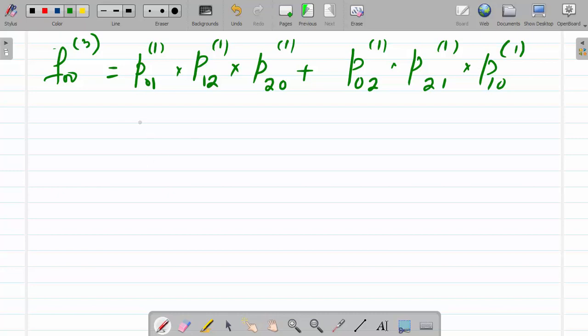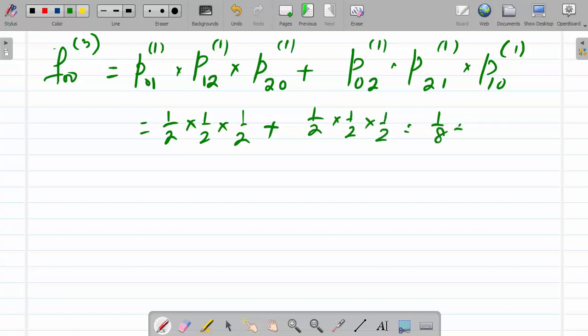So this will be equal to 1 by 2 into 1 by 2 into 1 by 2 plus 1 by 2 into 1 by 2 into 1 by 2. This is 1 by 8 plus 1 by 8, that is equal to 1 by 4.